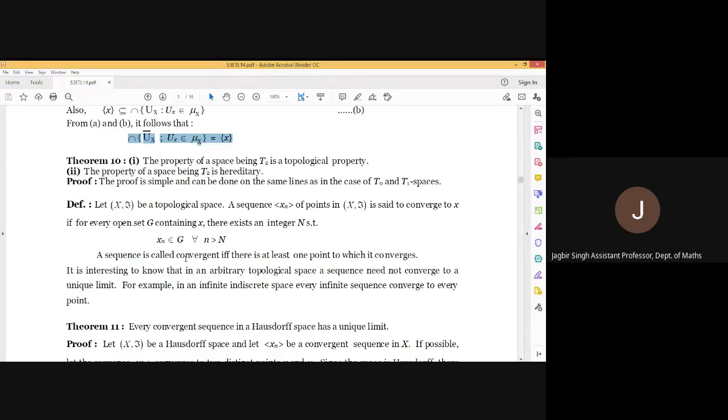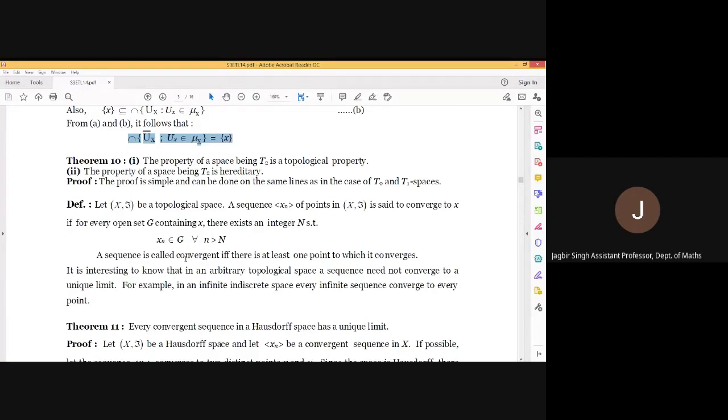It means this sequence converges to A, but A is an arbitrary element of X. Hence, we can say that this sequence converges to every element of X, meaning it converges to infinitely many elements.